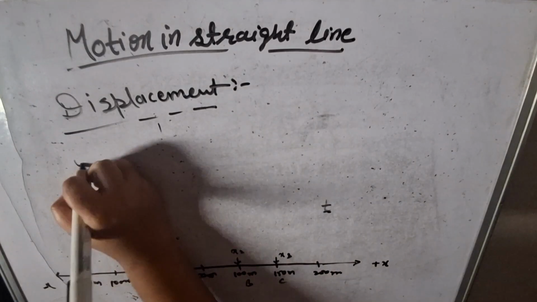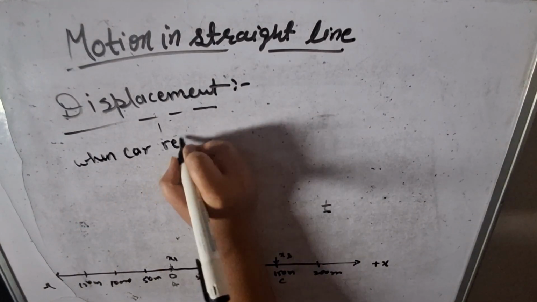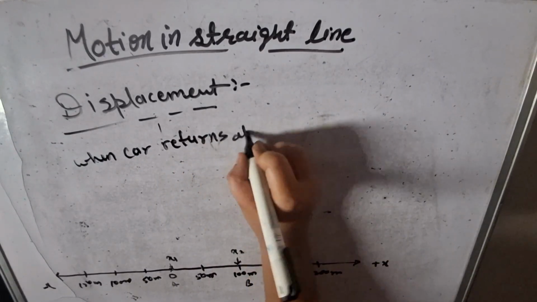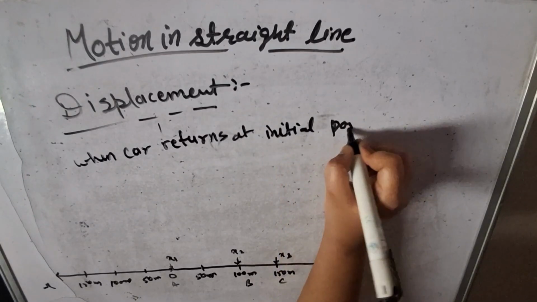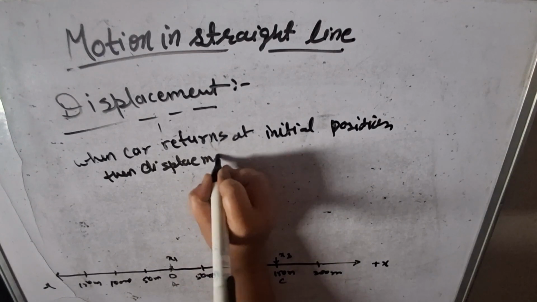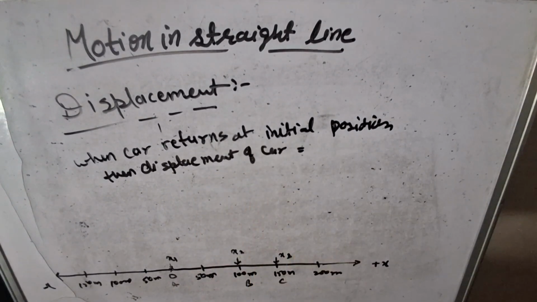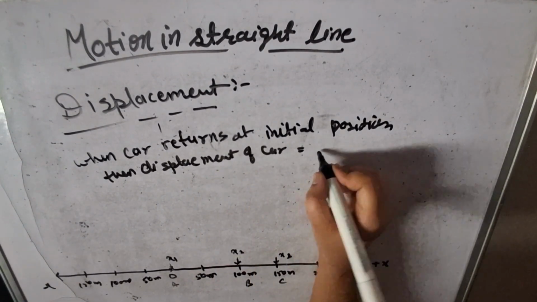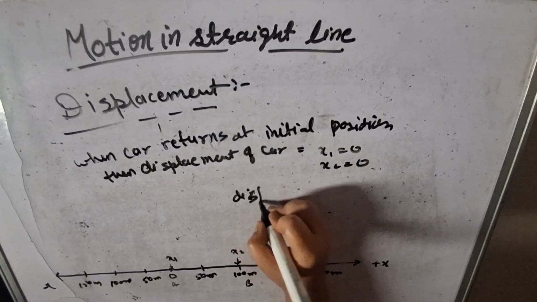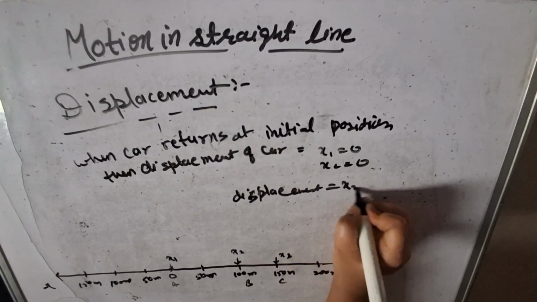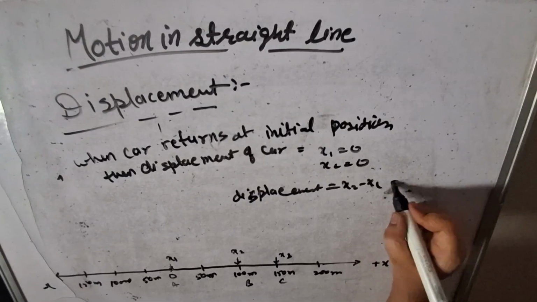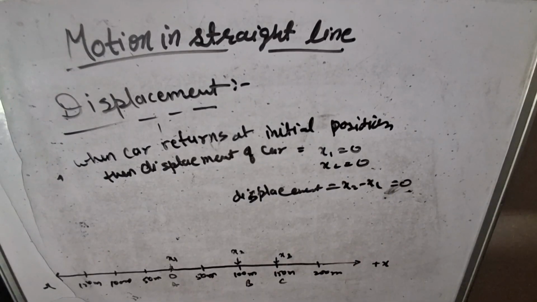When the car returns to the initial position, what would be the displacement of the car? The initial position is 0 and the final position is also 0. Displacement x2 minus x1 equals 0. This is when the car returns to the initial position.